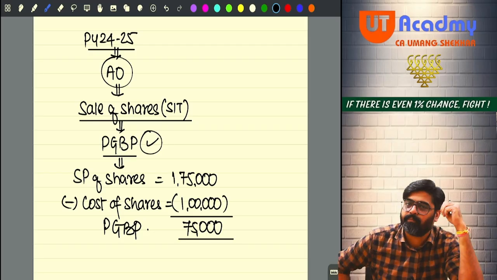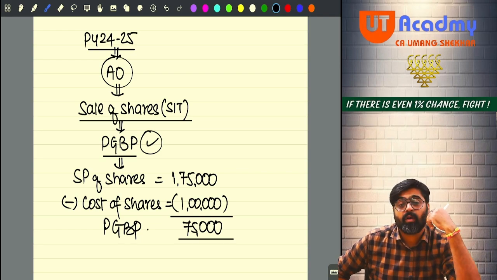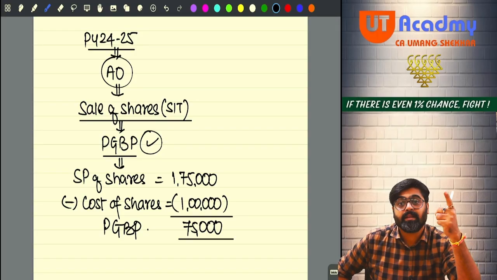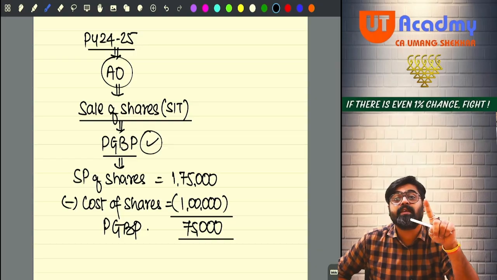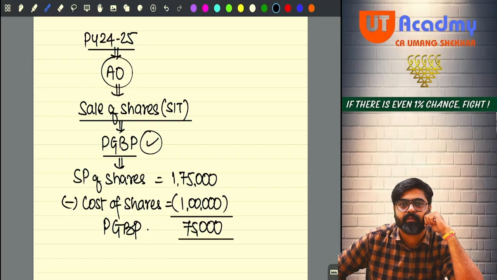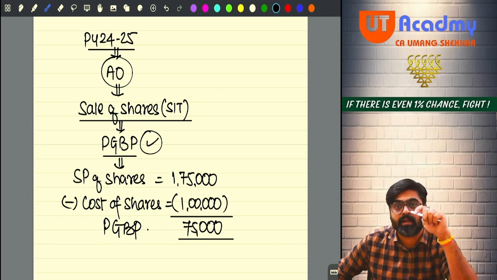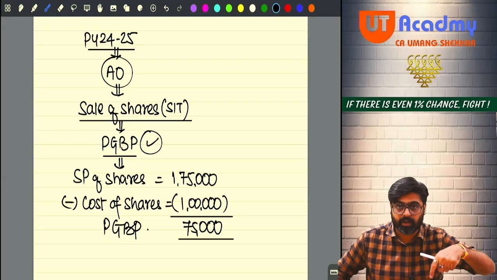But you were not happy. Why were you not happy? Because the assessing officer is treating 75,000 as your PGBP income, normal income, taxable at normal rates. In this 75,000, he has included the gain arising, the appreciation in the value of the capital asset, also. If you would have sold the assets in the form of capital asset, that 50,000 would have been taxed under the head capital gains. Now that 50,000 also got included here.